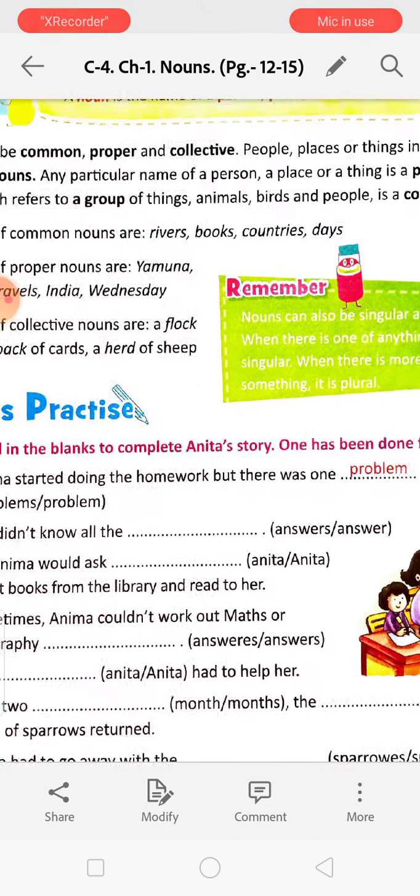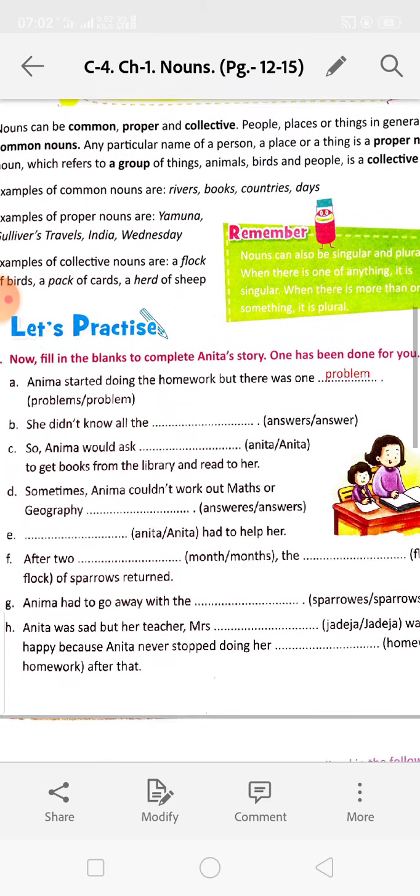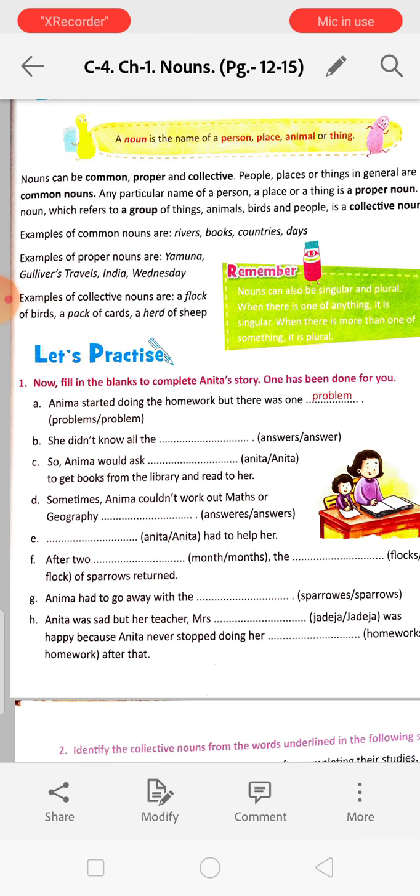Now fill in the blanks to complete Anita's story. One has been done for you. We will do up to D, and after that you will do by yourself. And you will do it in the book only.